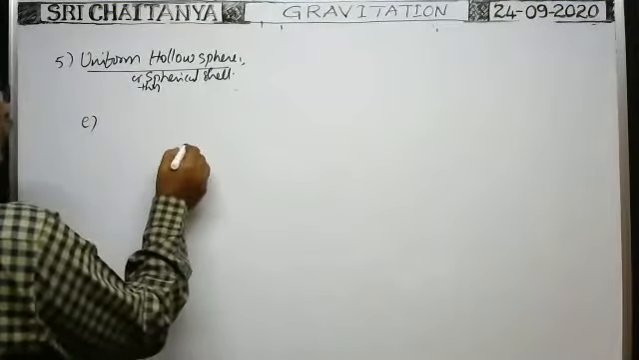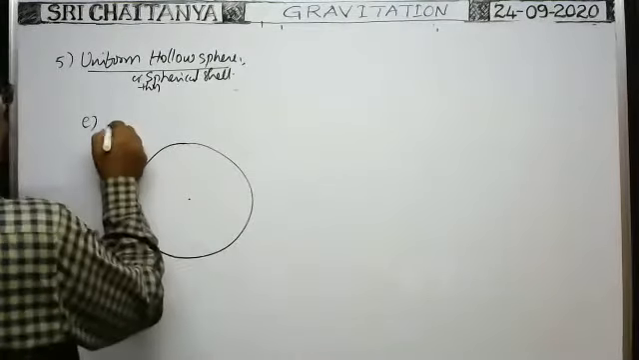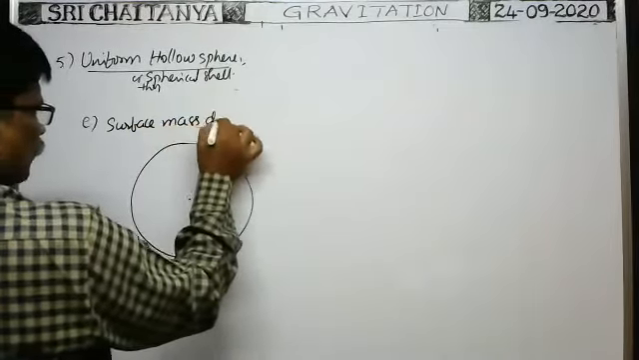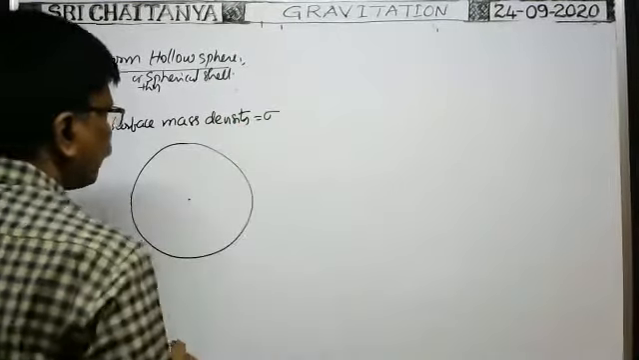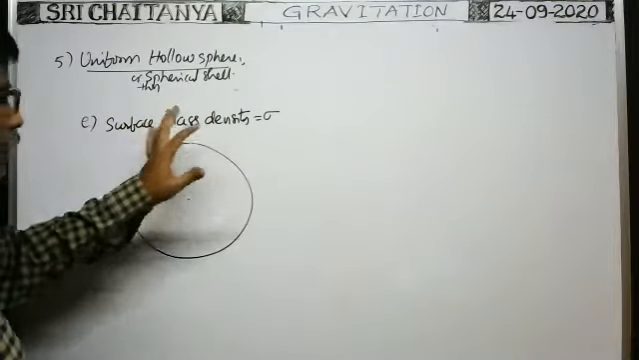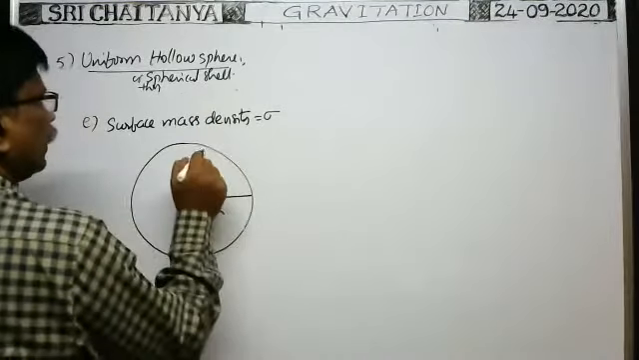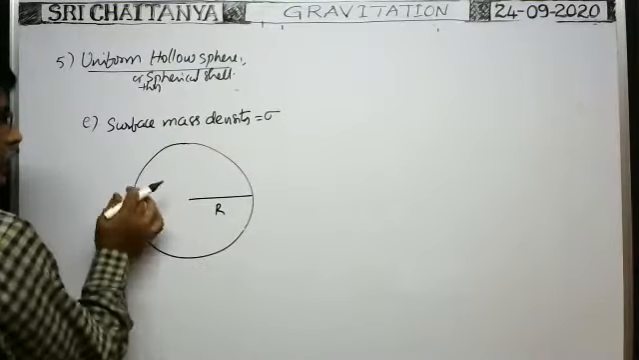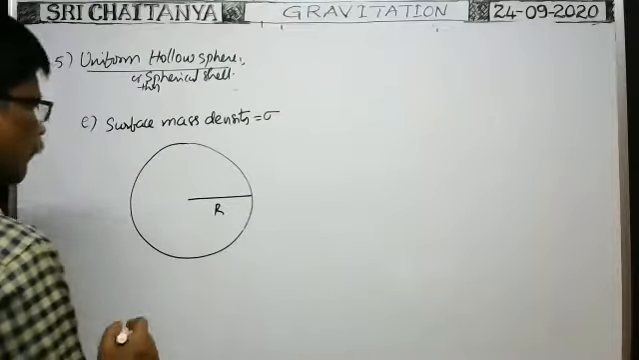Suppose we are given a spherical shell. Surface mass density is equal to sigma. Surface mass density means mass per unit area. Radius of the sphere is capital R. It is a spherical shell, so mass resides only on its surface, because with thin walls, the inner radius and outer radius are both the same. That's why it has a surface mass density.